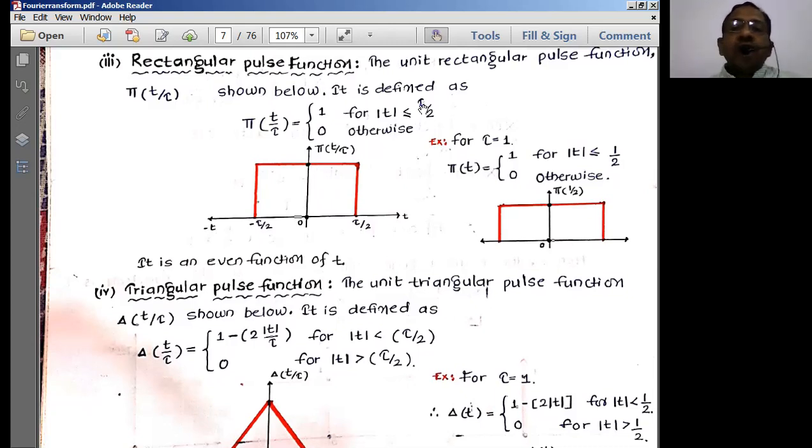For example, if capital T is equal to 1, then I can write this as minus 1 by 2 to plus 1 by 2. So mod t less than or equal to 1 by 2. This is pi of t, pi of small t. That is the representation of the rectangular function. If you see, the rectangular function is also an even function.